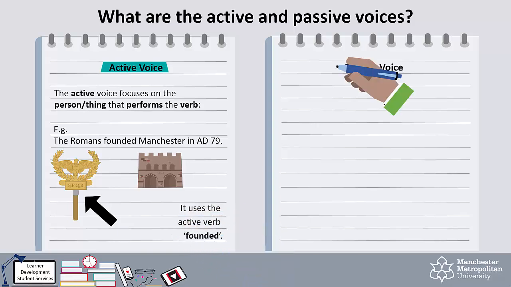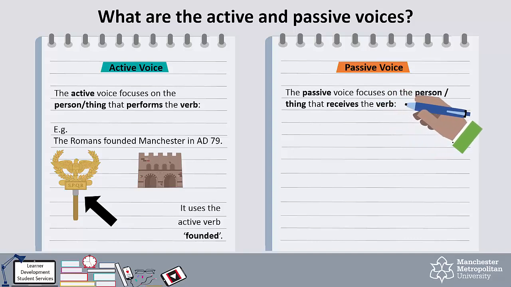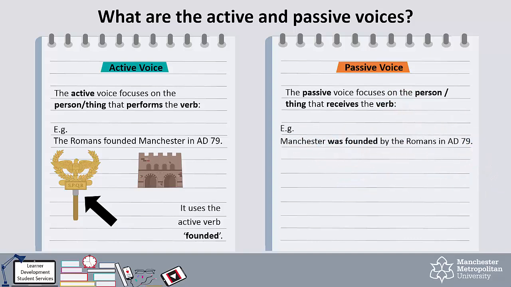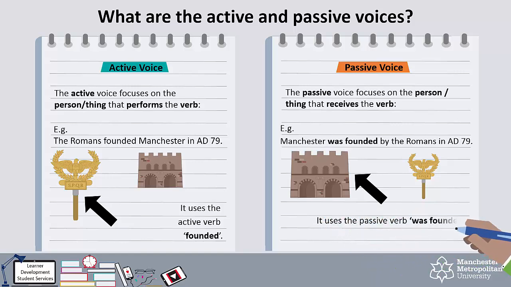If we change this sentence to the passive, we would move the focus from the performer of the action, the Romans, to the receiver of the action, Manchester. The word order changes to reflect this change in focus, and the verb form changes too. The sentence will now read, Manchester was founded by the Romans in AD 79. This now uses the passive verb form, was founded.